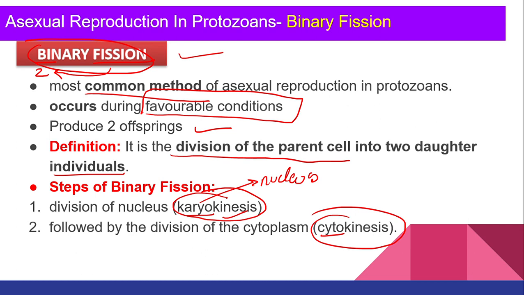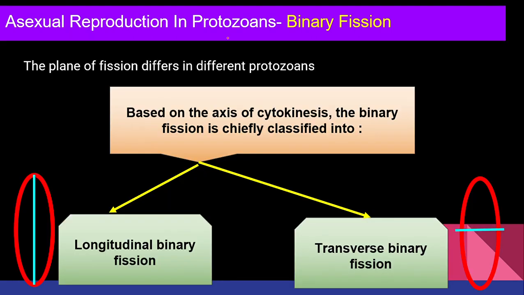Please do not write cytokinesis first, because your brain has to multiply first, right? Then the other body is required. Just imagine a body without a brain. So karyokinesis is really important. First it is karyokinesis followed by cytokinesis.